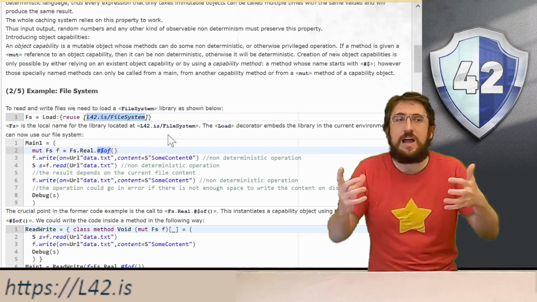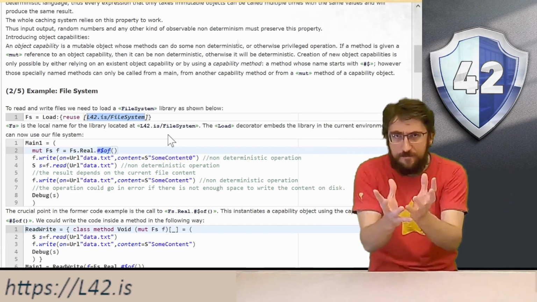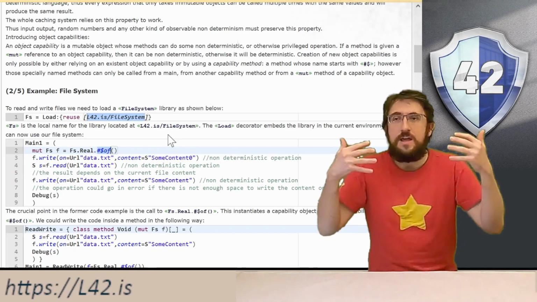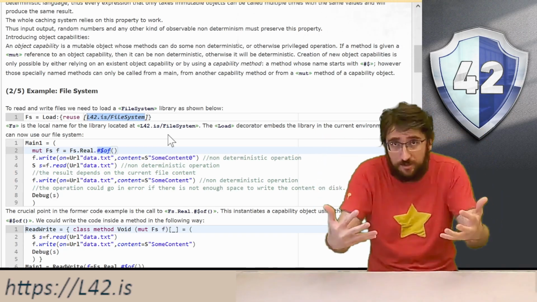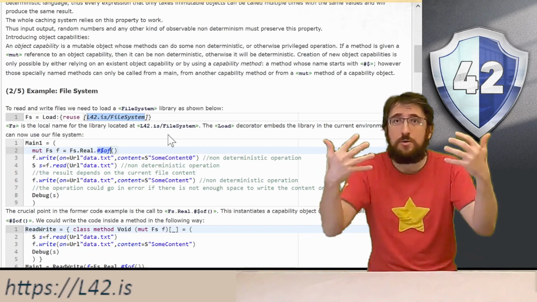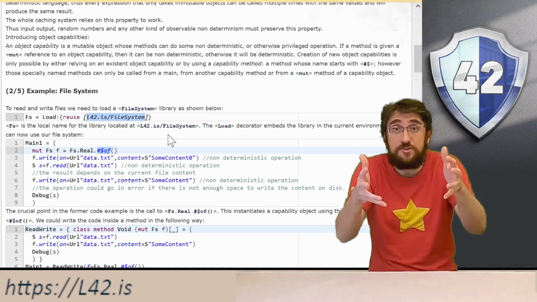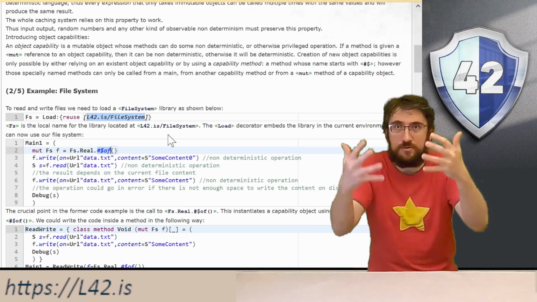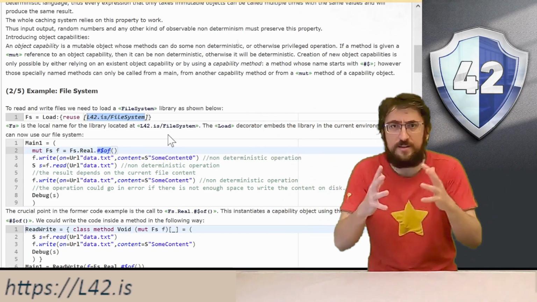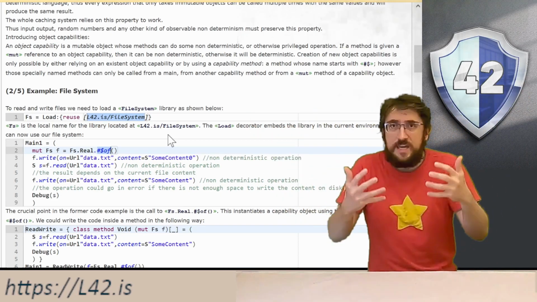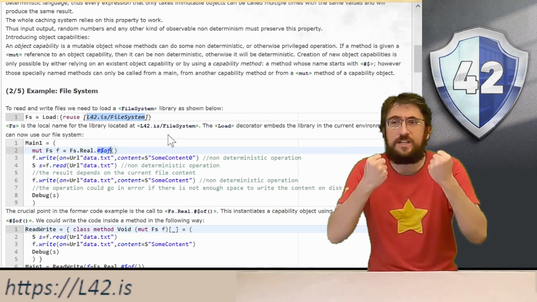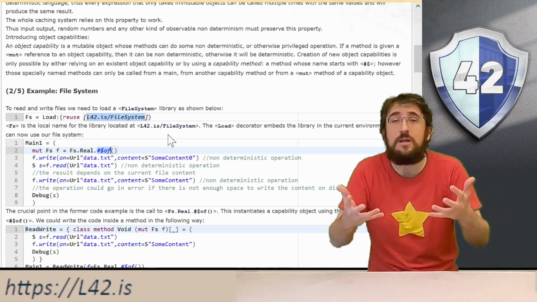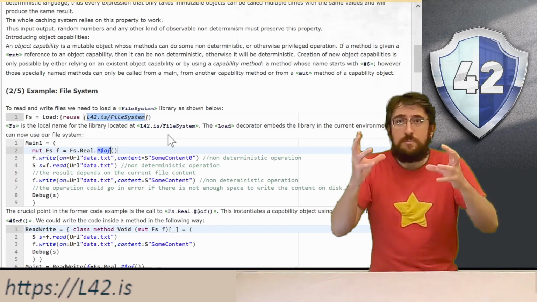A programmer that writes a method that starts with $ is a security architect. He is able to write a method that can do absolutely everything, but this method can only be called inside of other $ methods or inside of mutable methods of capability objects, that is, objects that are created with a $ factory. Then, when finally the main programmer puts all the code together by writing the mains, he will be able to instantiate object capabilities and call $ methods in general, and in this way he will be able to create